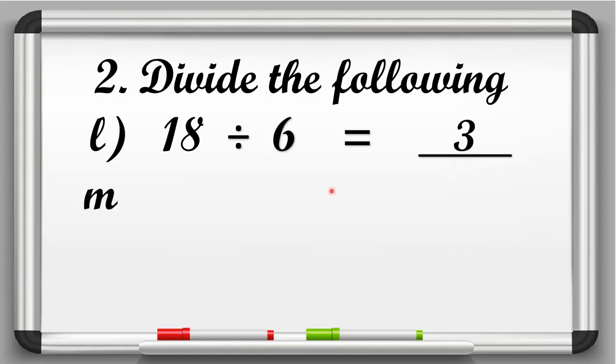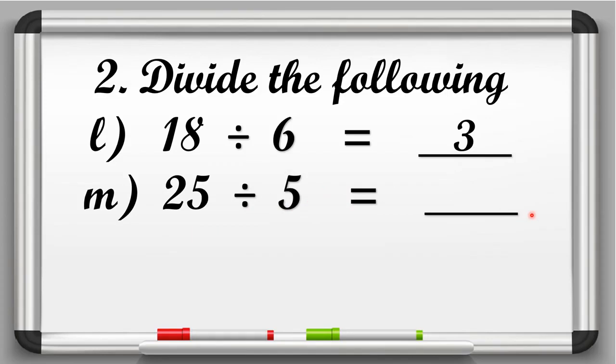Now in M part, 25 divided by 5 is equal to dash. So here 25 is the dividend and 5 is the divisor. So now we have to speak the table of 5 till we get 25. 5 ones are 5, 5 twos are 10, 5 threes are 15, 5 fours are 20, 5 fives are 25. So here we will write 5.